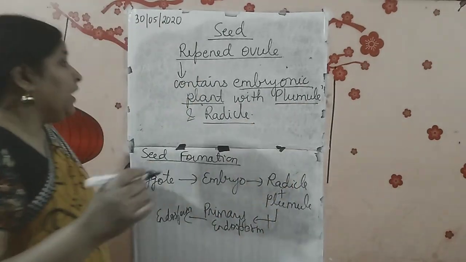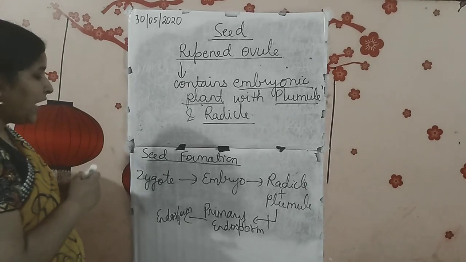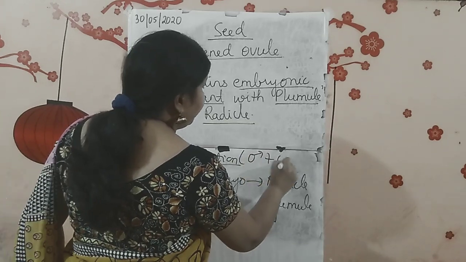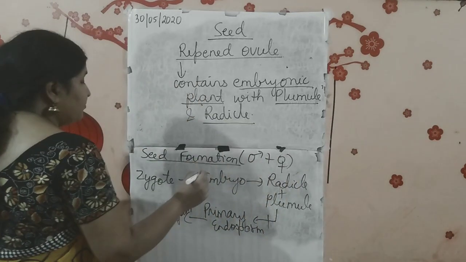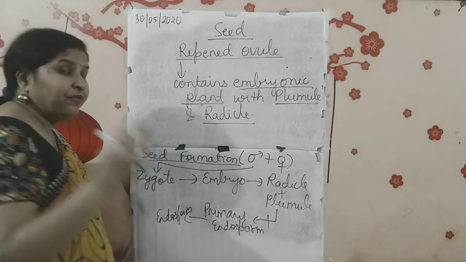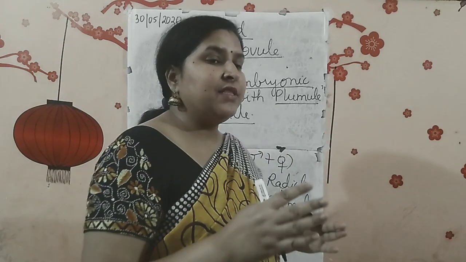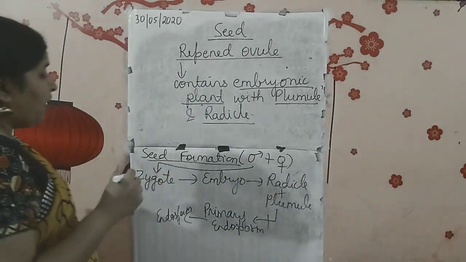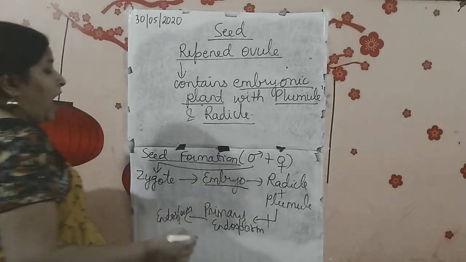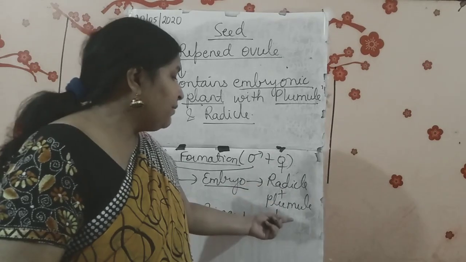Is that fine? Now how does seed formation take place? You know that first what is happening? Fusion of the male and female gametes took place. After the fusion, what happened? We got the first cell, that is zygote. After two cells fuse together to make one cell, that one cell is called the zygote. After the zygote, repeated division, we get the embryo. After that, the embryo is having what? It is having radicle and plumule.